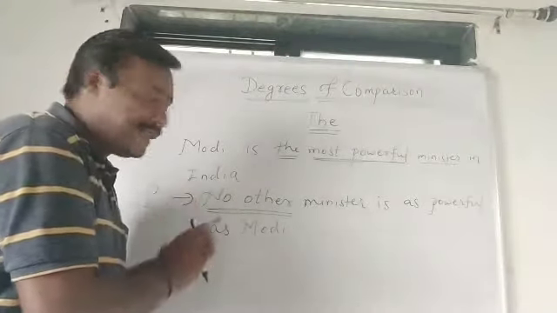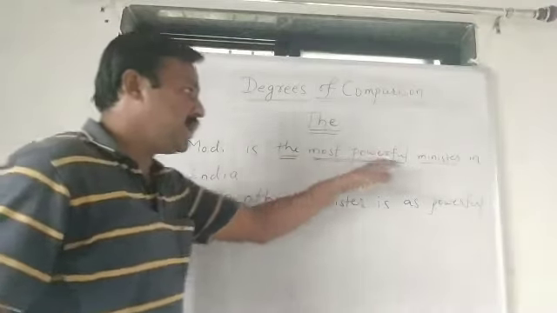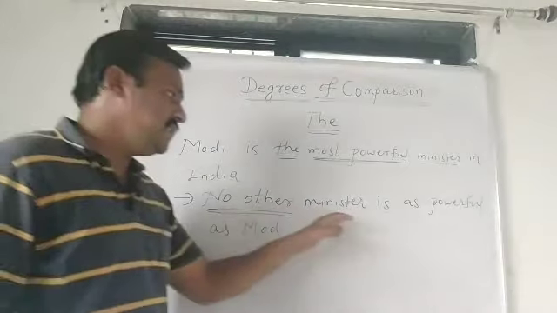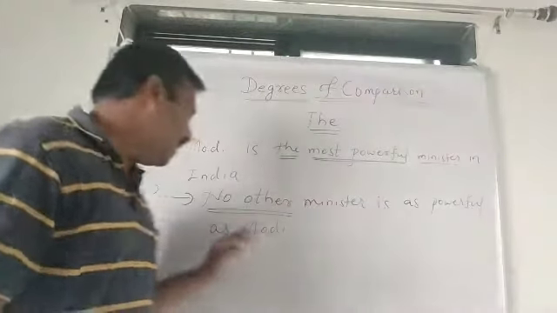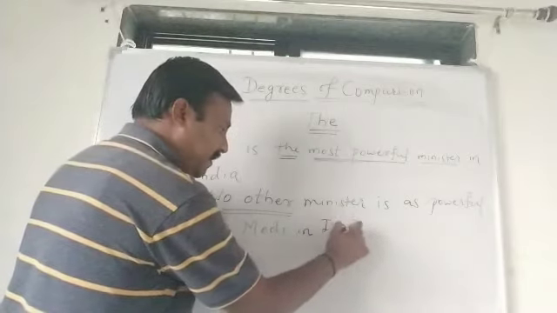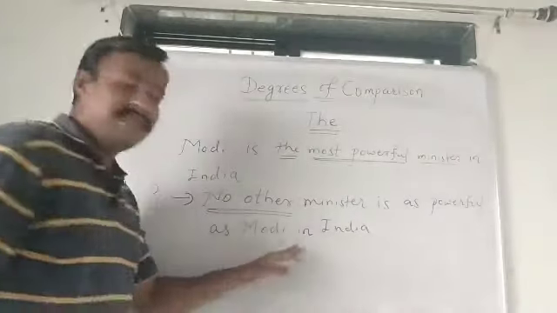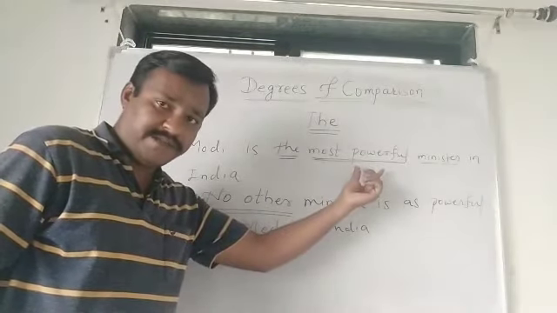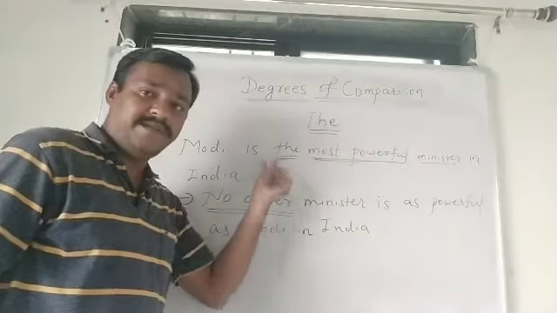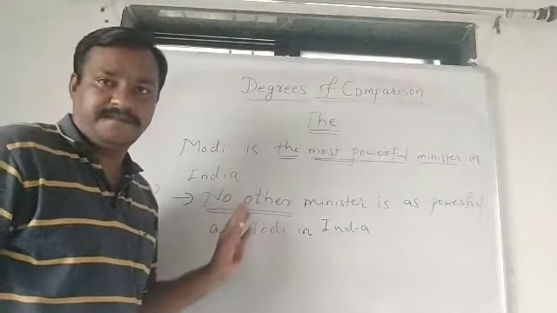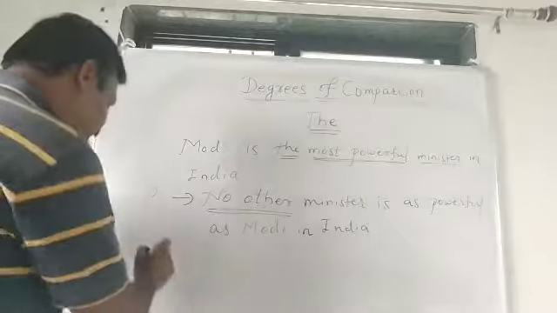A superlative degree question is asked. Modi is the most powerful minister in India. No other minister is as powerful as Modi, and then the remaining words you can write down, in India. This is the answer. Whenever before the superlative form of adjective the article "the" is there, we should start positive degrees with "no other". Now let's start with comparative degree.